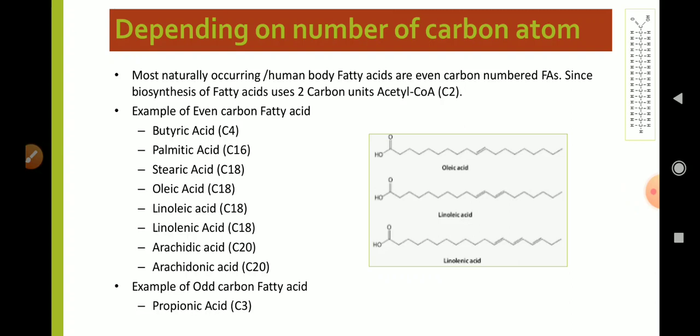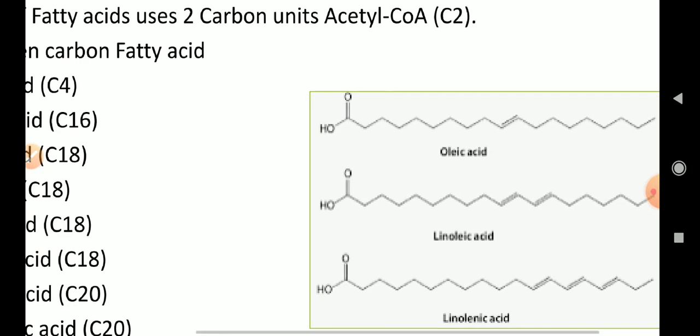Examples of even carbon fatty acids are butyric acid, palmitic acid, stearic acid, oleic acid, linoleic acid, linolenic acid, arachidic acid, and arachidonic acid. All these even carbon fatty acids contain an even number of carbons like C4, C16, C18, etc. Here are the examples of oleic acid, linoleic acid, and linolenic acid, and all three contain a C18 aliphatic chain.